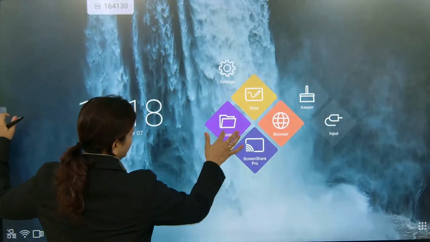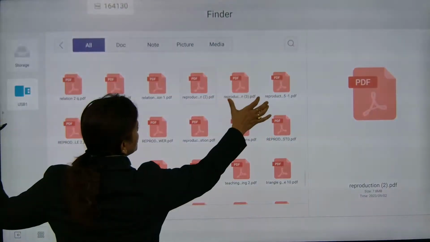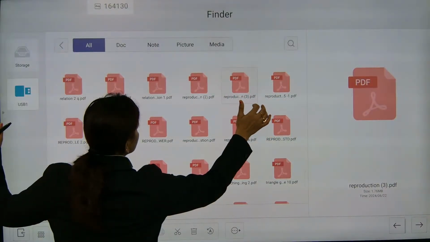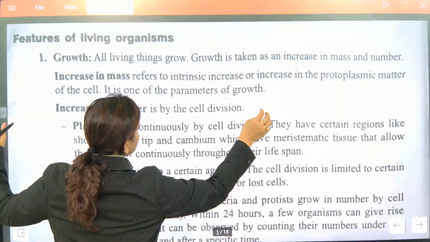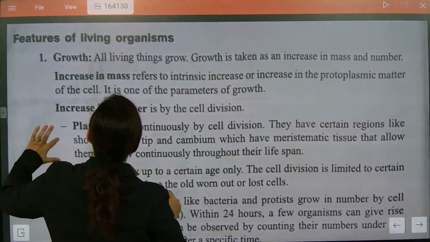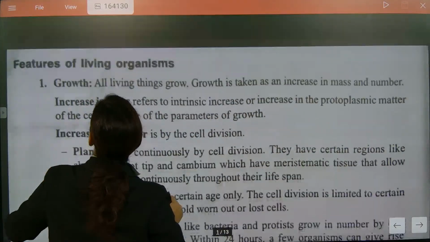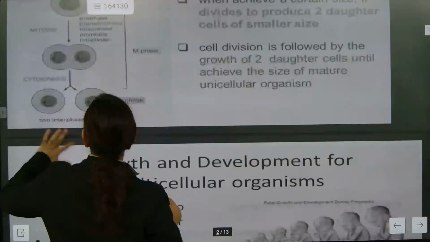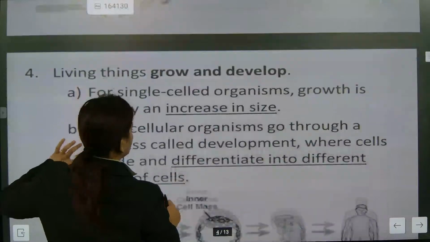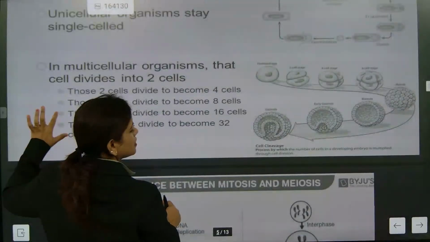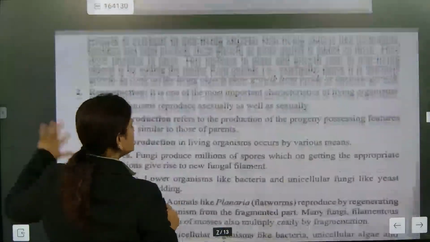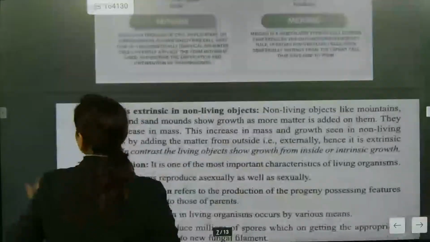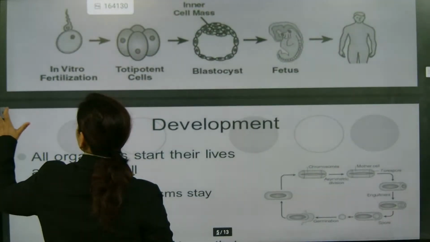Just 1 minute you give, otherwise I seriously come and punch you people. This is mitotic and meiotic divisions. That's an old file. I got it. Just 1 minute.